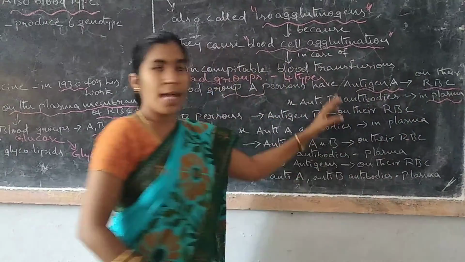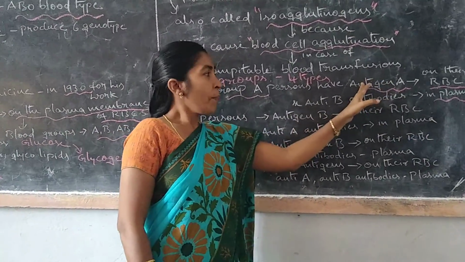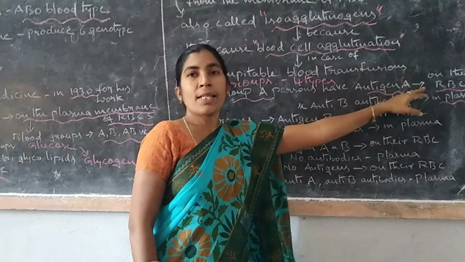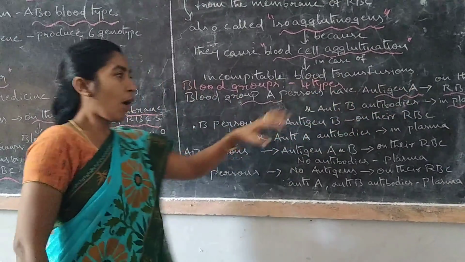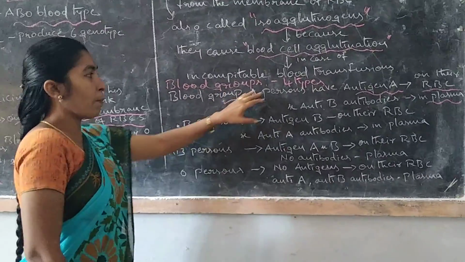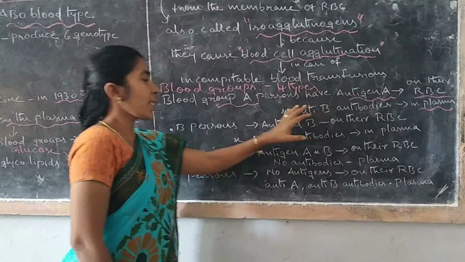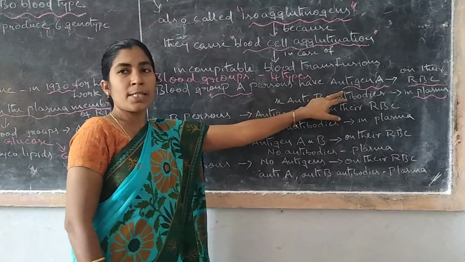Always we say that antibodies are present in plasma and antigens are present on the RBC. So blood group A persons have antigen A on their RBC and anti-B antibodies in plasma.